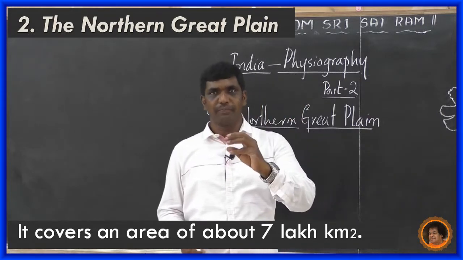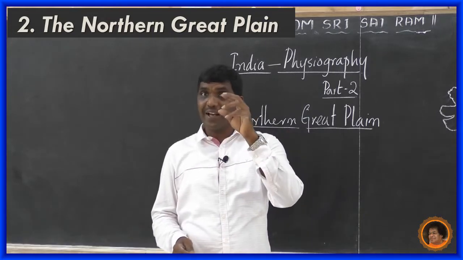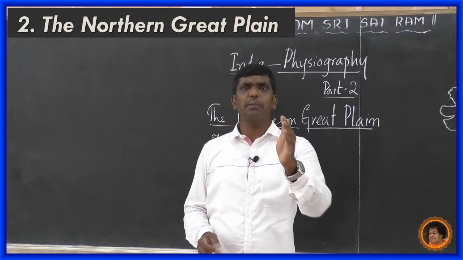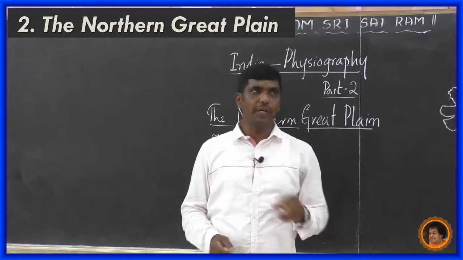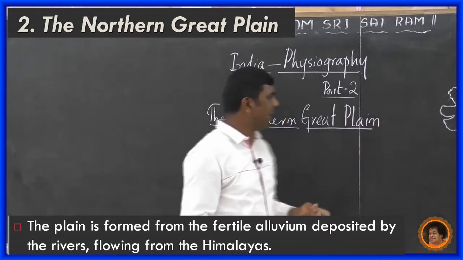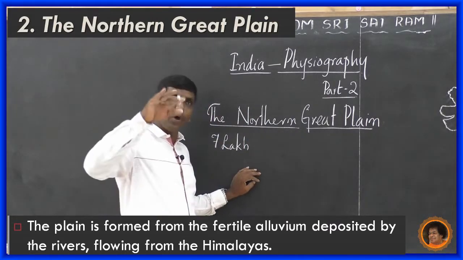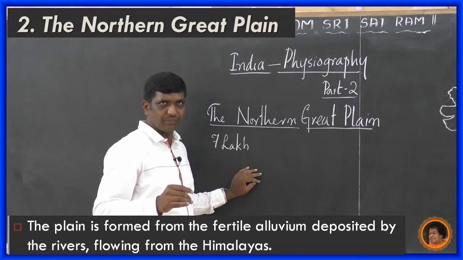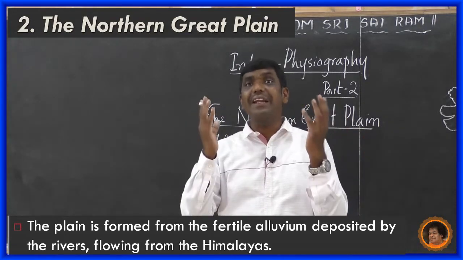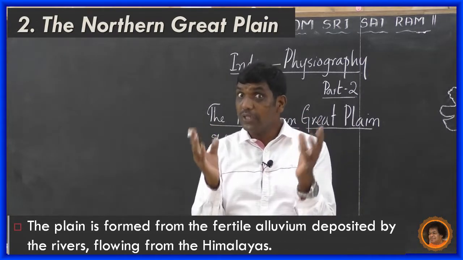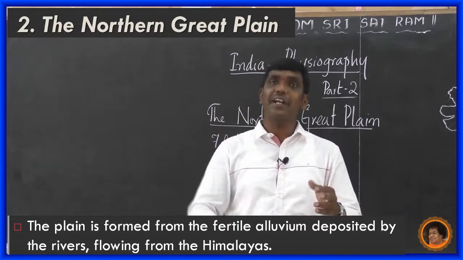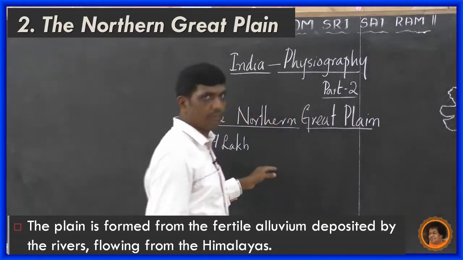We have seen Himalayan mountains are young fold mountains. But the Northern Great Plain, how is it formed? The plain is formed from the fertile alluvium deposited by the rivers which are flowing from the Himalayas. You know that our Himalayan mountain ranges are the house of many rivers. It is the birthplace of many rivers. The rivers which originated in the Himalaya flow through here.